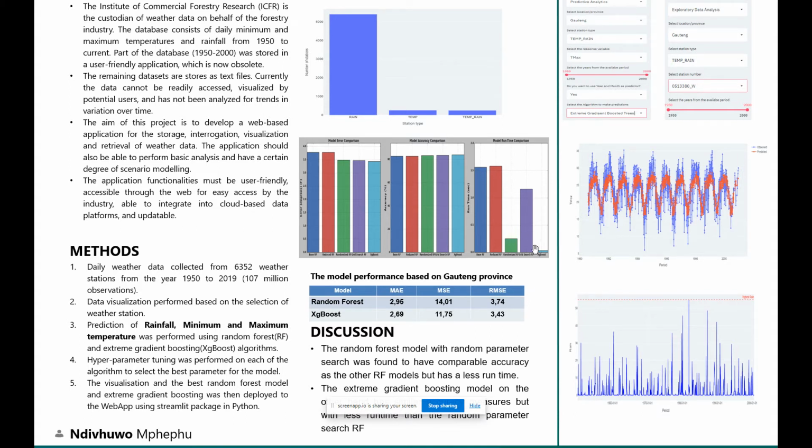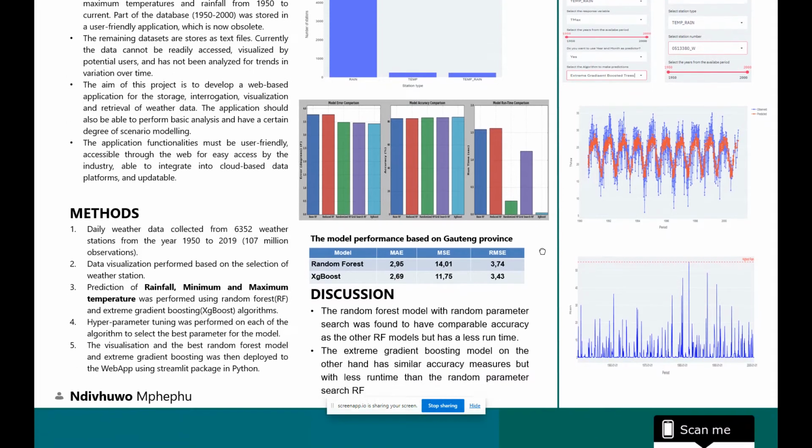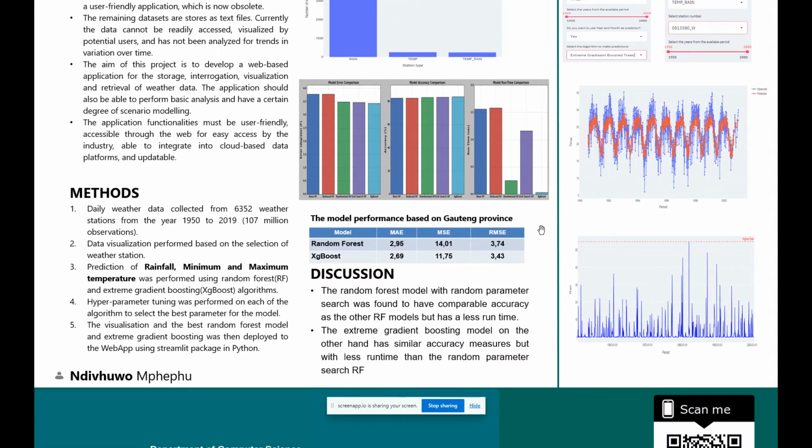So that's why we recommend that this model be selected. However, the user is able to select between the extreme gradient boosting or the best random forest.